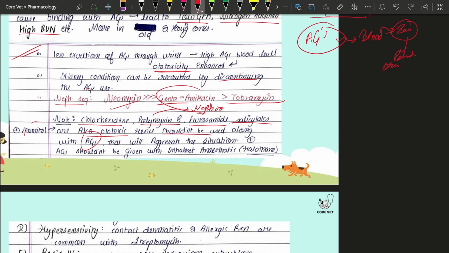And the aminoglycoside should also not be given with halothane, which is an inhalational anesthetic that you had learned in CNS pharmacology, right? You must have studied the inhalational anesthetics, where you came across the name halothane, right?